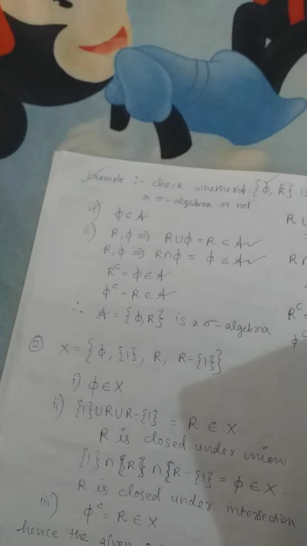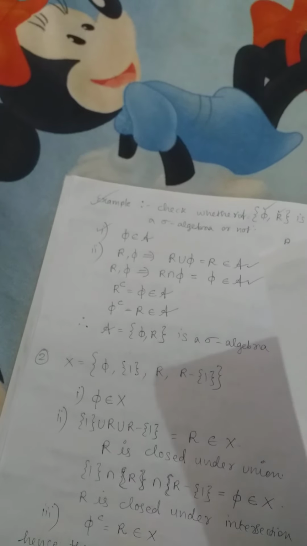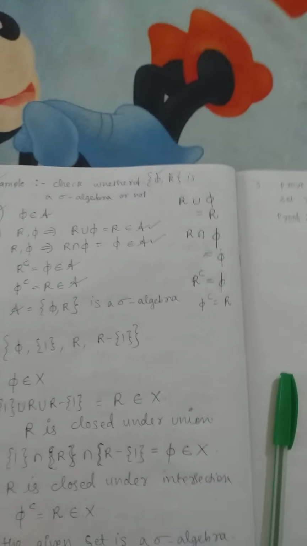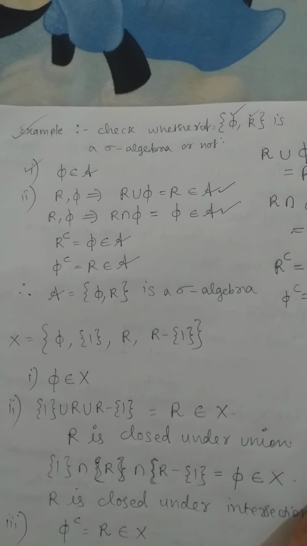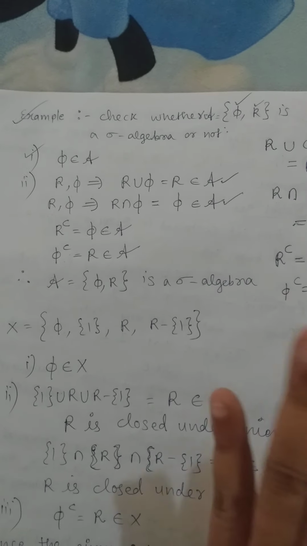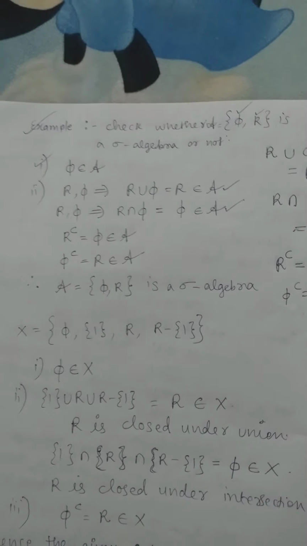Then again you have to find out the union and intersection. You have to find out the union of the sets, union of the elements as well as the intersection of elements. If they belong to the set, then it becomes a sigma algebra. And finally the last point, you have to take the complement of each and every element. If you are taking the complements and the complements also belong to the set, we can finally say that it is a sigma algebra. So definitely you should keep it in mind. It has to follow all the three criteria, then only it will be a sigma algebra.